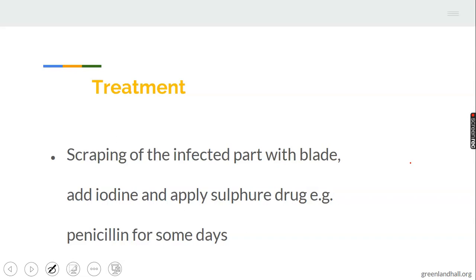It is mainly noticeable on the skin of the animals. The hair will be pulled off. It will gradually eat off the hair, and you see the hair will be scraped off, and the skin of the animals will be irritating. These are the two main symptoms of this disease called ringworm. So you scrape the infected parts with blade and iodine, and apply sulfur drugs like penicillin for some days. So when it's applied, gradually the hair will start coming back.